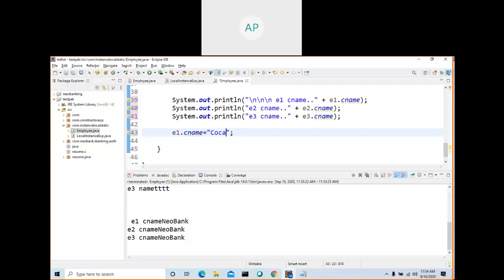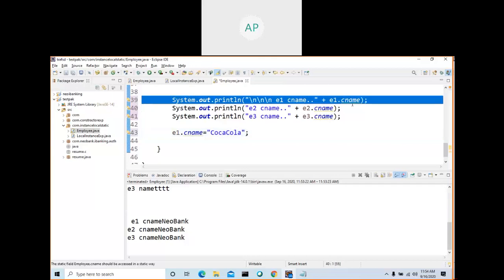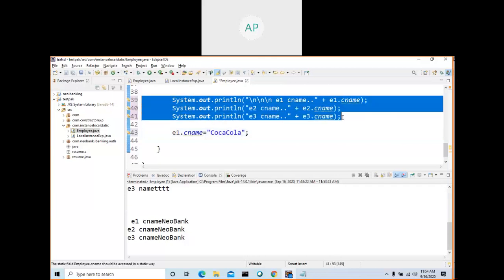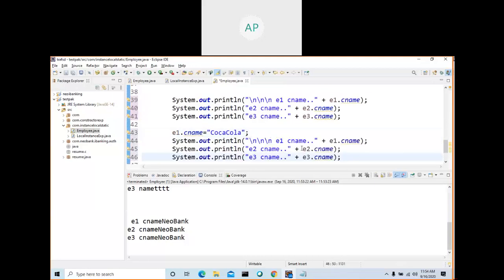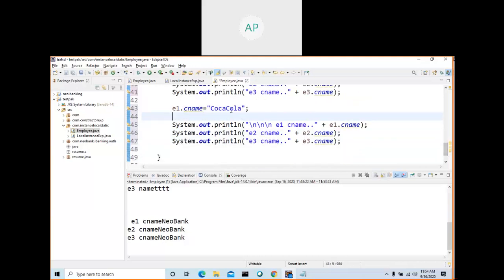e1.cname equal to Coca-Cola, and if I print, what will happen? Will it affect only the e1 object? Will it affect all the objects?